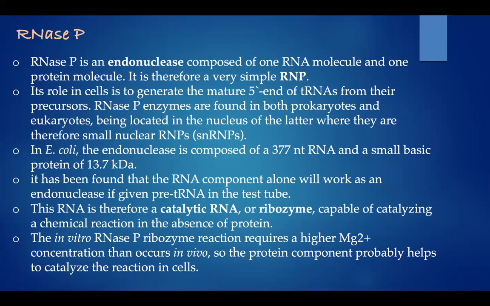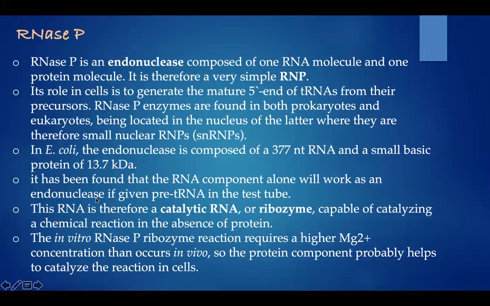It is composed of RNA and protein, hence it is called a very simple RNP, ribonucleoprotein. Its role in cells is to generate the mature 5' end of tRNAs from their precursor. RNase P enzymes are found in both prokaryotes and eukaryotes, being located in the nucleus of the latter, where they are therefore small nuclear RNPs.